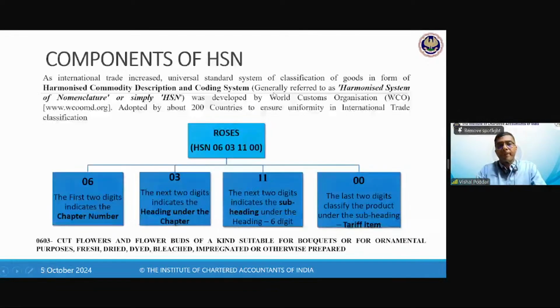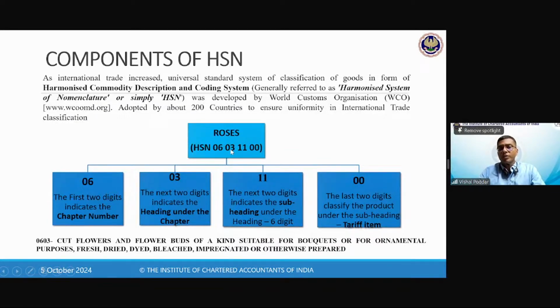Now, in this chapter, we go to the headings. So we are in chapter 06. Within 06, I have taken the heading 03, in which I have taken heading 11, and in that subheading 00. So the first two digits are the chapter number, the next two digits are the heading number, and then the subheading, and then the last two digits are the tariff item.